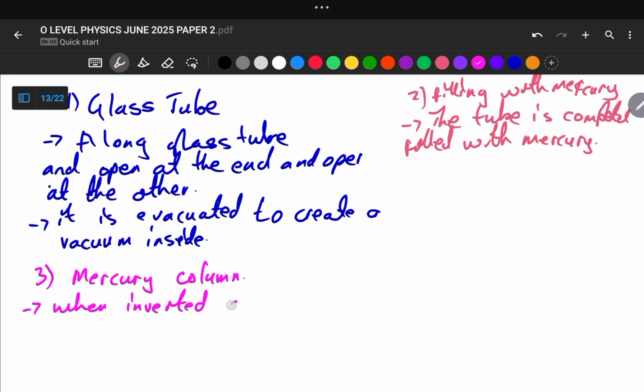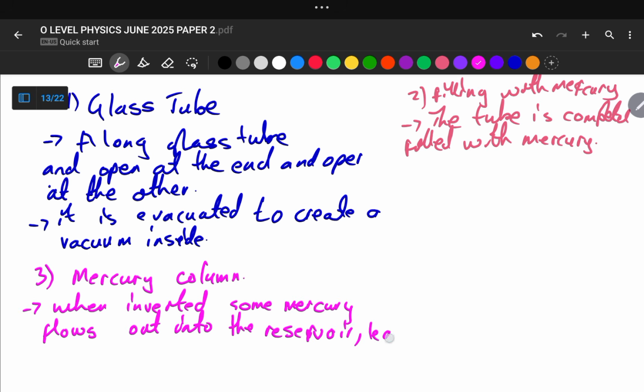So the points for this stage of the mercury column: when inverted, some mercury flows out into the reservoir, leaving a vacuum at the top. So it leaves the vacuum at the top of the tube.